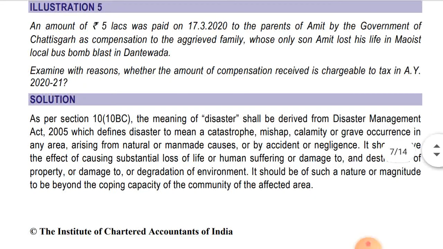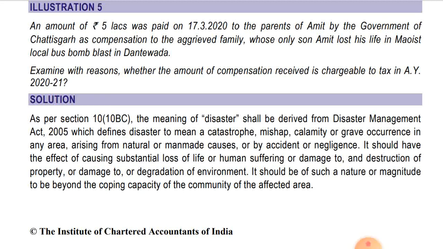See the solution. As per section 10(10BC), the meaning of disaster shall be derived from the Disaster Management Act 2005, which defines disaster to mean a catastrophe, mishap, calamity, or grave occurrence in any area arising from natural or man-made cause or by accident or negligence.